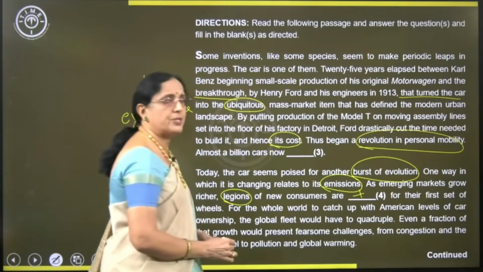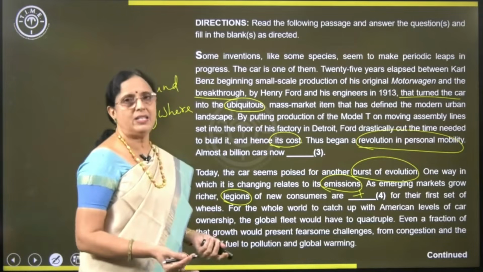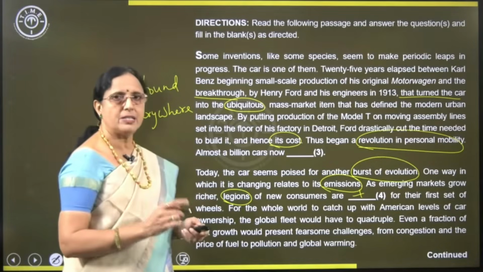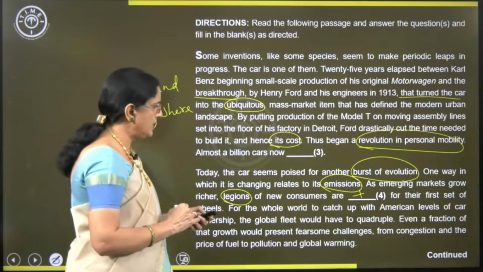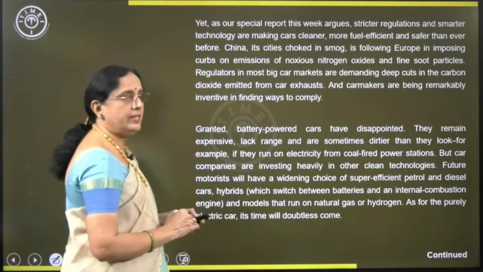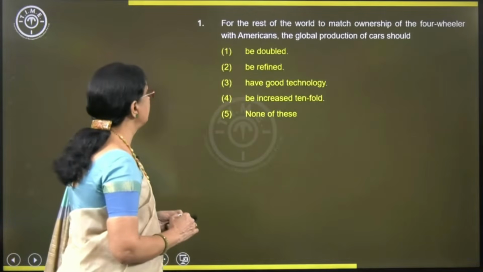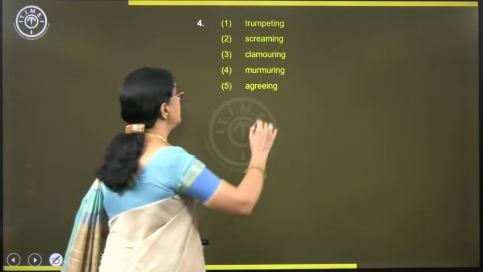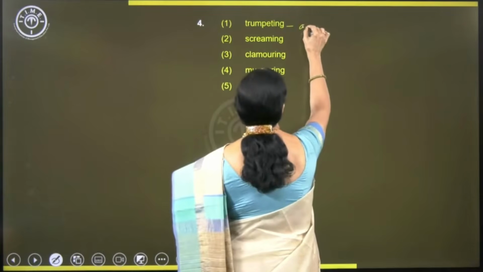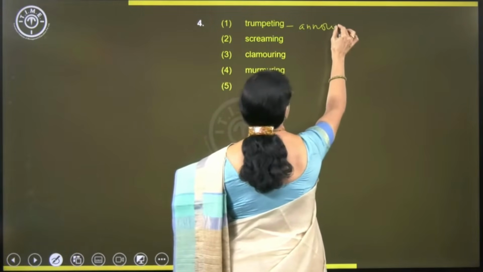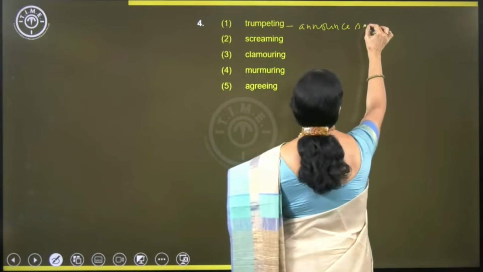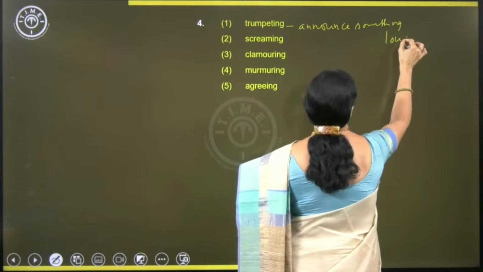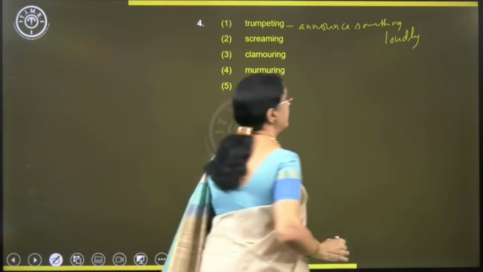What's the word here? Positive. Are waiting eagerly for their first set of wheels. That's our word. Let's see whether we find this word in the choices or not. Fourth one: are trumpeting. What is trumpet? Announce something loudly. That doesn't make sense.